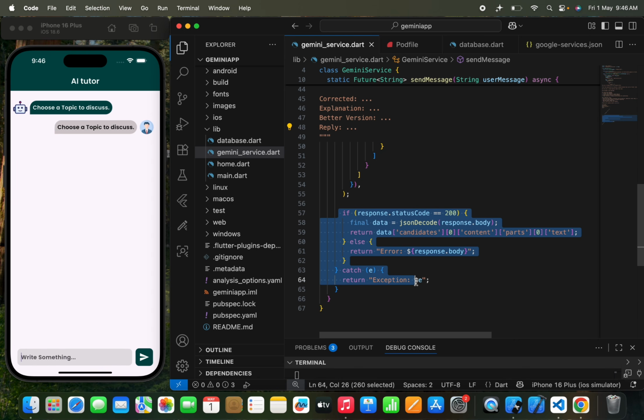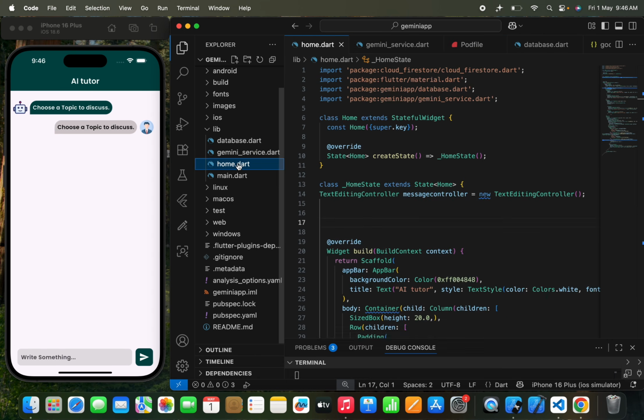Now here you can see that this is the response. I have explained you many times before as well. Line JSON decode, like we get the data from an AI in the form of a JSON file, so we need to just decode that JSON file into the map so that Flutter can read a map. As you know, Flutter can't read a JSON file directly, we need to convert that into the map so that Flutter can read that easily. Okay, so this is the thing.